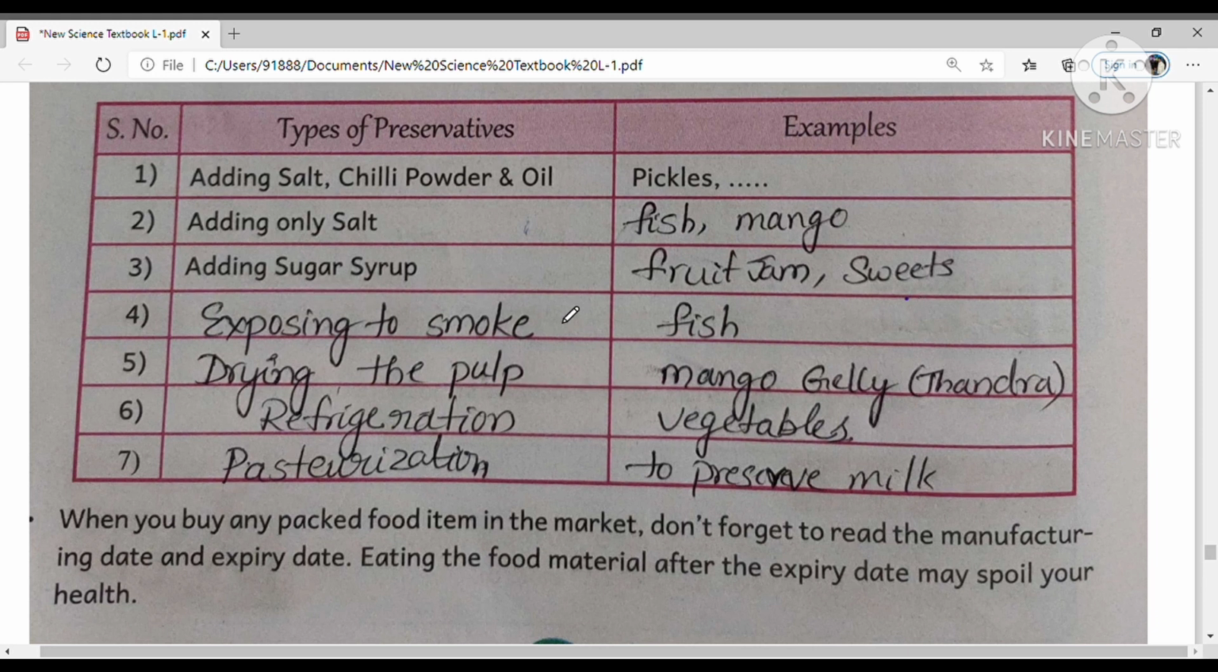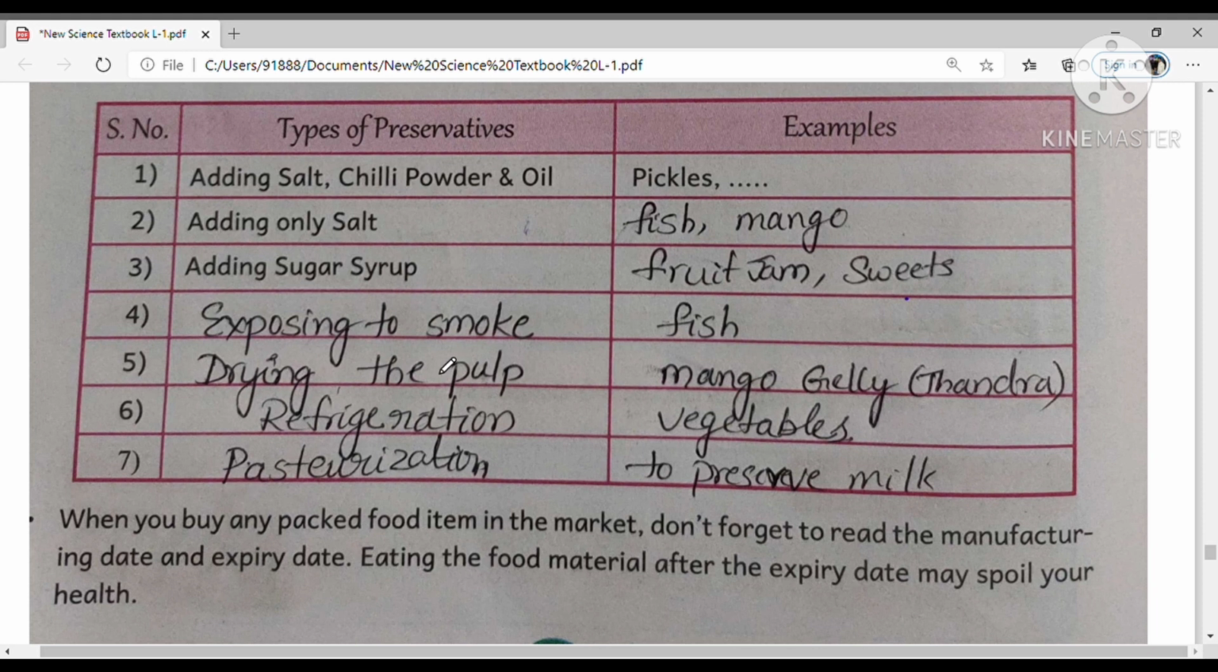And then exposing to smoke. So exposing to smoke, fish. Whenever we expose food to smoke, the smoke removes the water from the fish, or we can prepare chicken also, like chicken kebab.